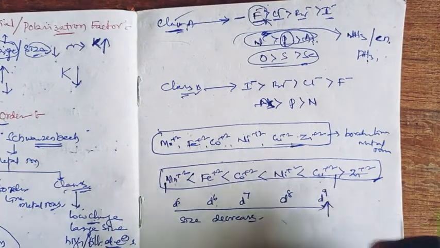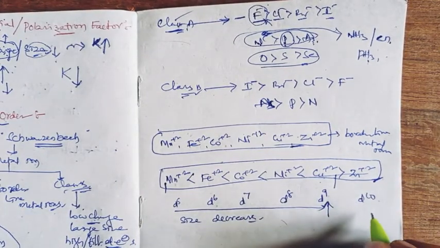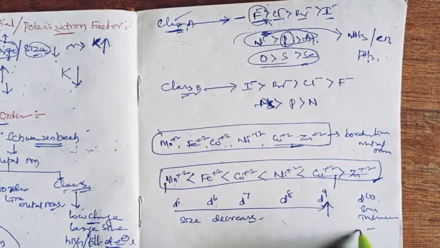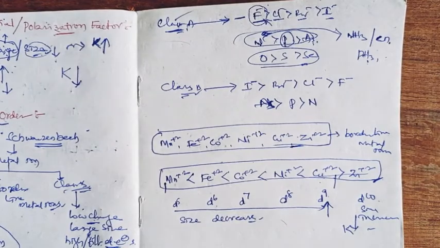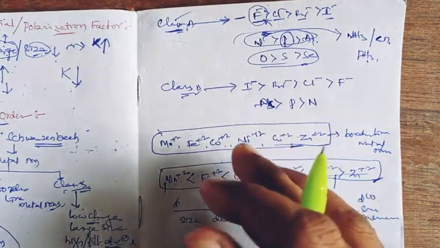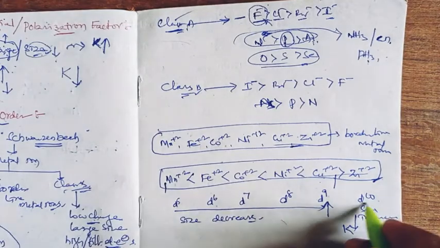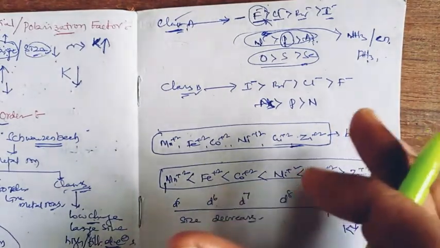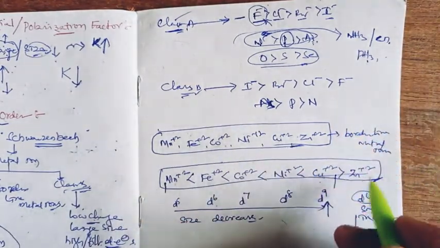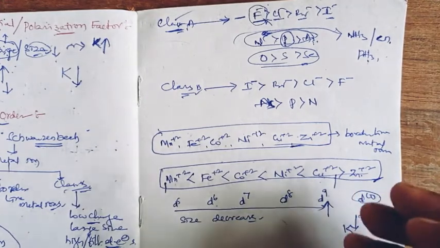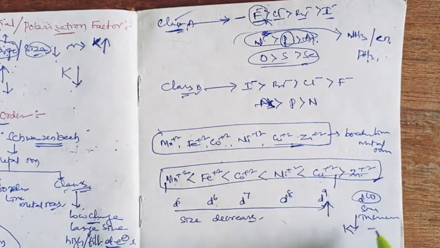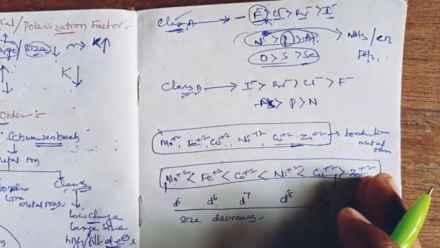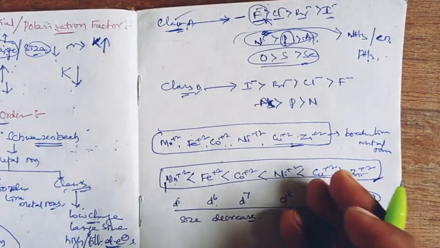But from copper to zinc, the size slightly increases, right? Size increases, so due to the size increase, the K value decreases. The size increase is due to the shielding effect. The d10 electrons shield the s electron density, and thus make a slight increase in the size of zinc, right? So that makes zinc's increased size decrease the K value. So that's how the Irving-Williams order, which is very popular, arises.